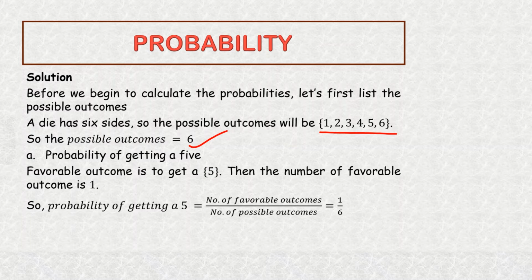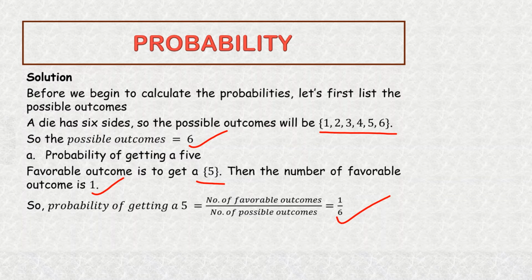A. The probability of getting a 5. The favorable outcome is to get a 5. So that means the number of favorable outcome is 1. So the probability of getting a 5 is equal to the number of favorable outcomes over the number of possible outcomes, which is equal to 1 over 6.